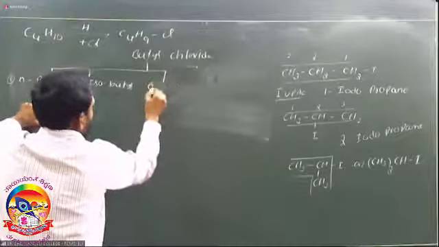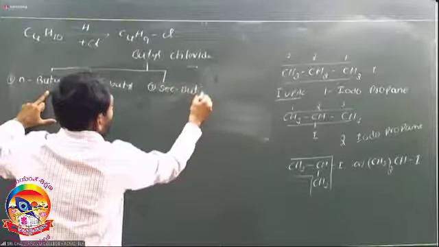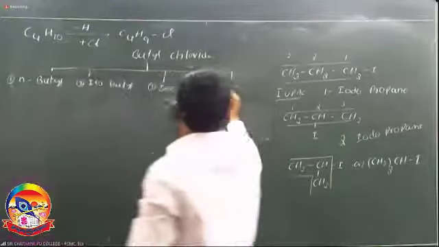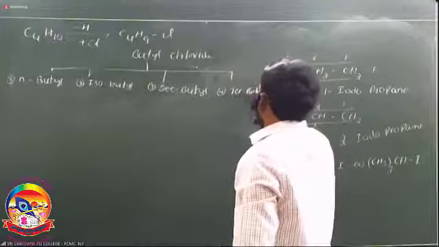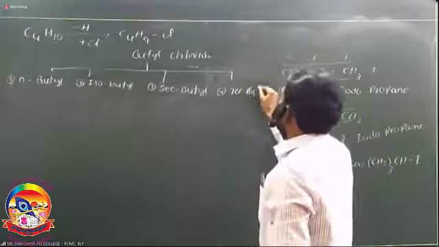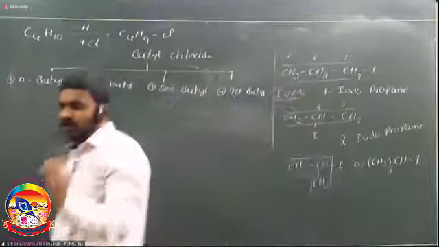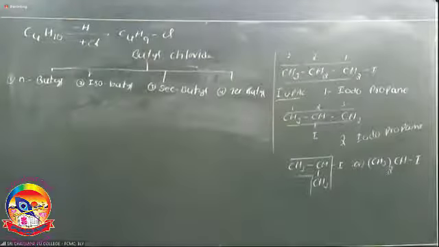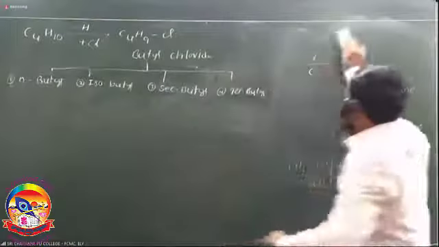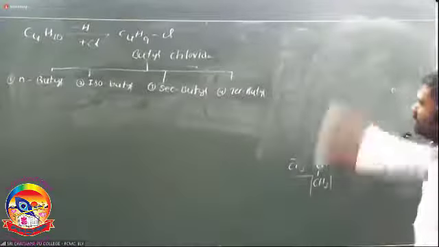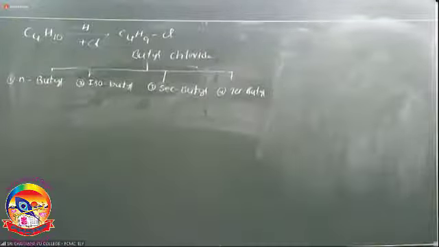Third one is secondary butyl chloride. Fourth possibility is tertiary butyl. So butyls are four types: N-butyl, isobutyl, secondary butyl, and tertiary butyl.